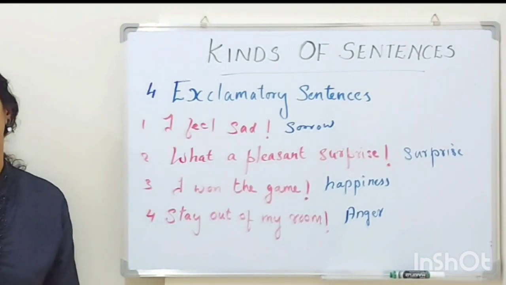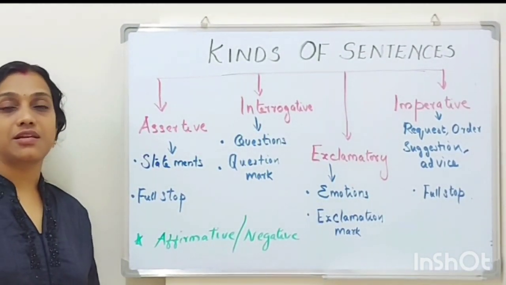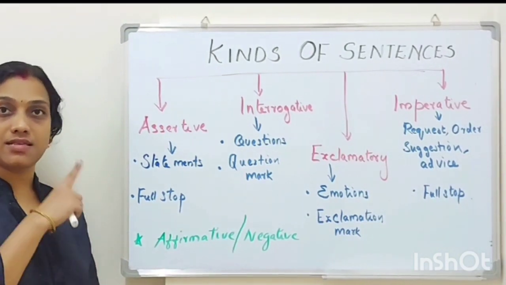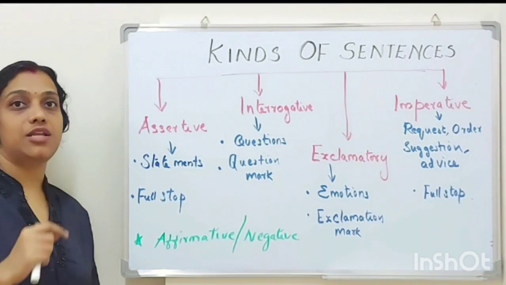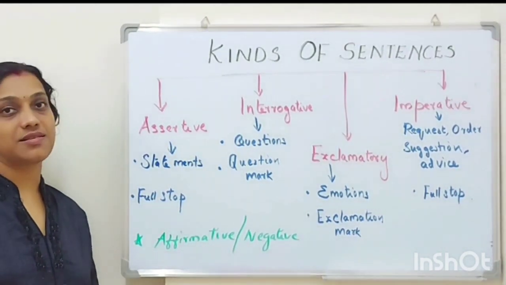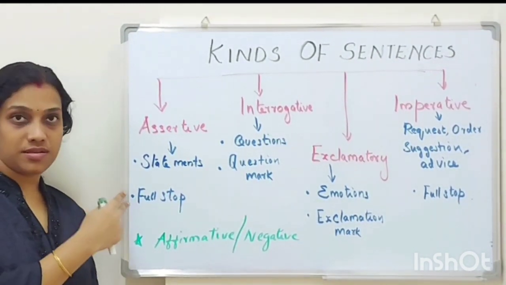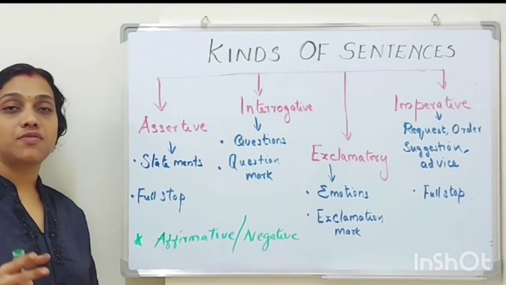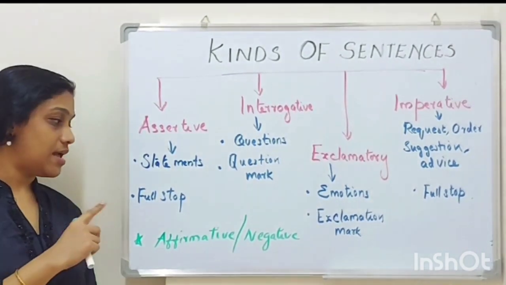Got it? Let's summarize our today's class, that is kinds of sentence. So sentences are divided into 4 types. They are assertive sentences, otherwise known as declarative sentences, interrogative sentences, exclamatory sentences, and imperative sentences. In assertive sentences, the sentence appears in the form of statements, and the majority of sentences come in this category only. It starts with a capital letter and ends with a full stop.